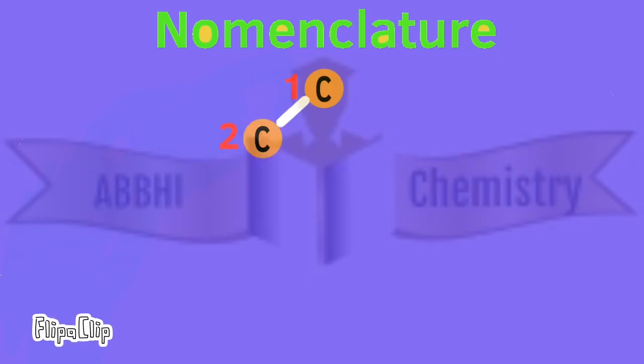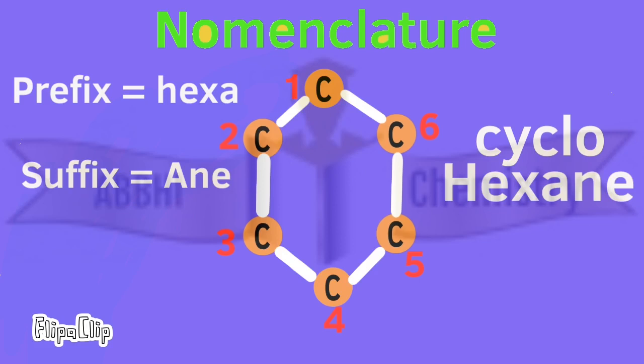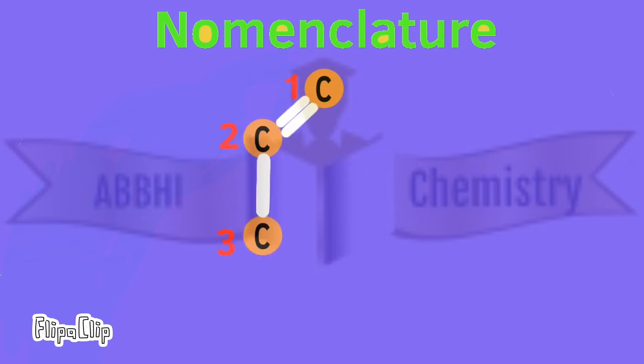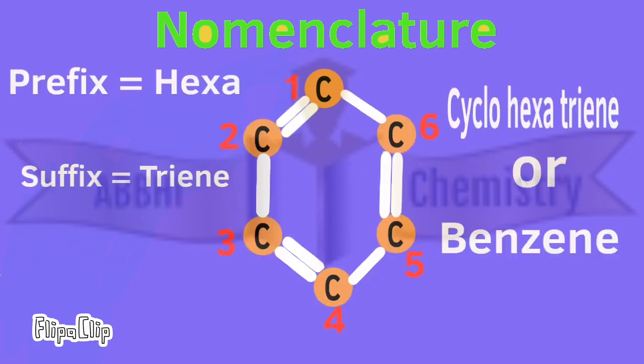6 carbons are present, so hex. All single bonds between carbon and carbon, so ane, and it is cyclic in structure, so we call it cyclohexane. Again, 6 carbons are present, so hex. 3 double bonds are present, so triene, and it is cyclic in nature, so we call it cyclohexatriene, or the common name, benzene.